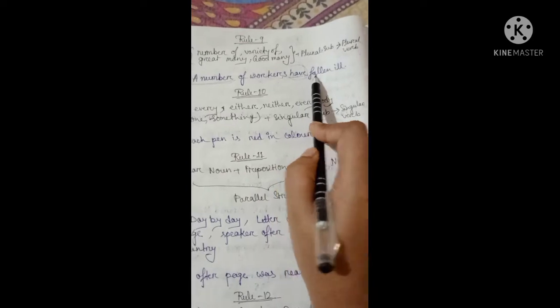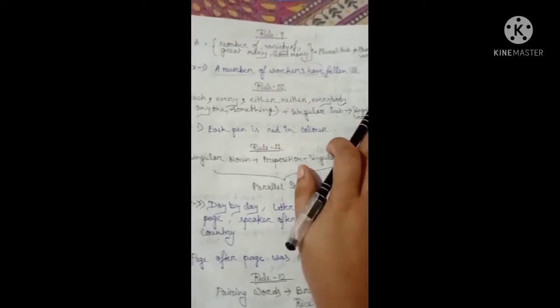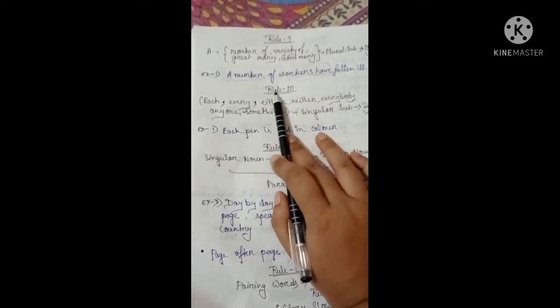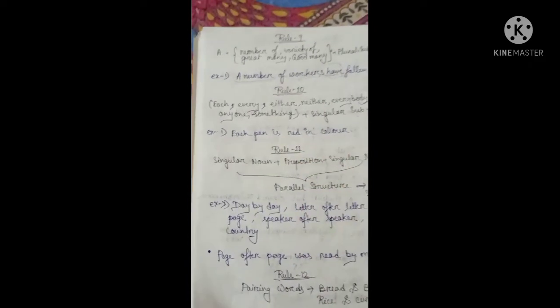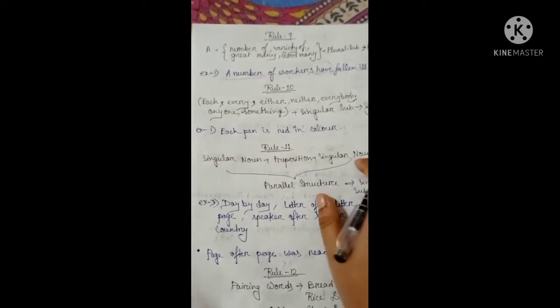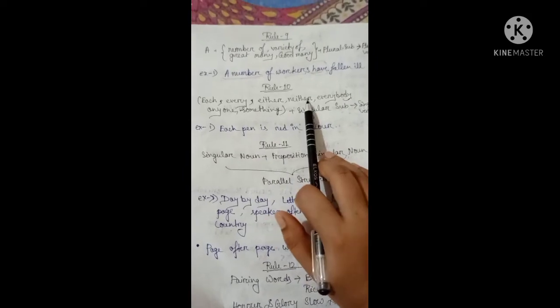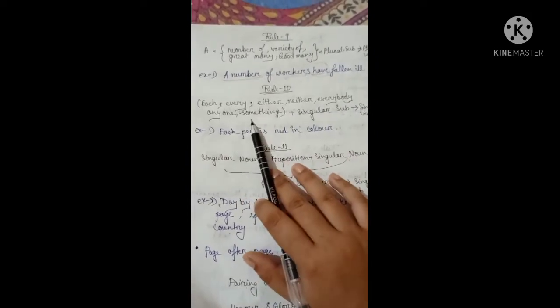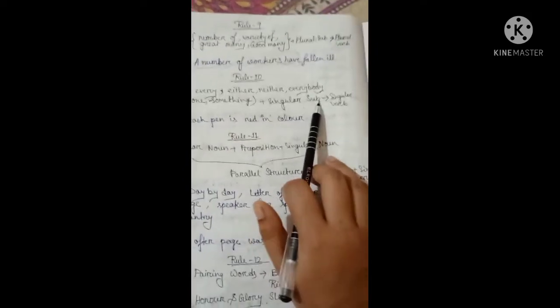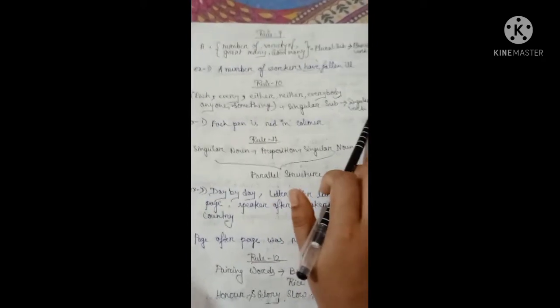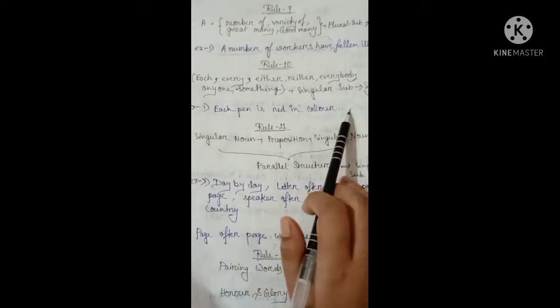Now come to the next rule, that is rule 10. If a sentence starts with each, every, either, neither, everybody, anyone, something, it will take a singular subject and a singular verb. Just like: each pen is red in color.